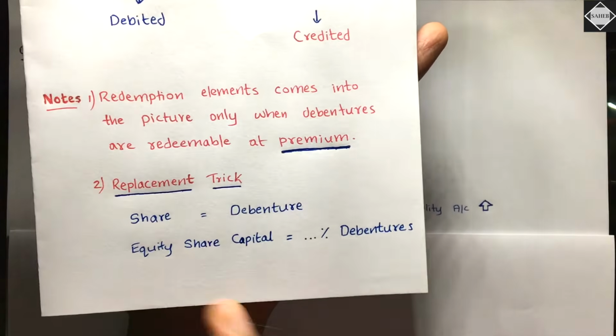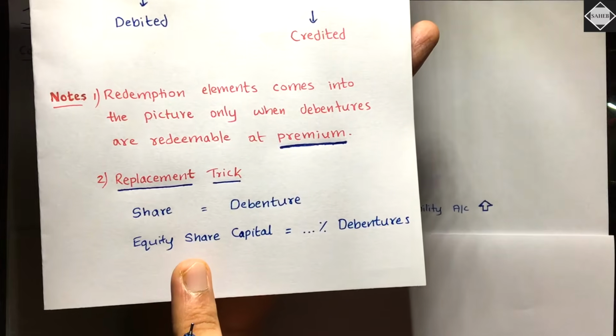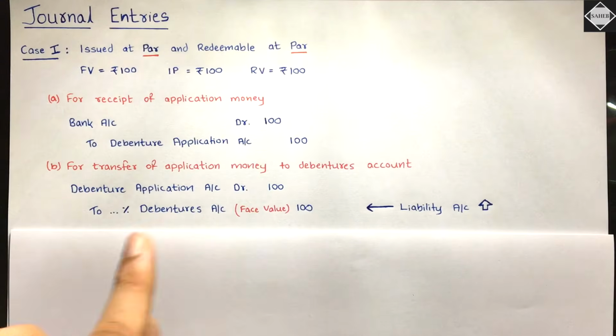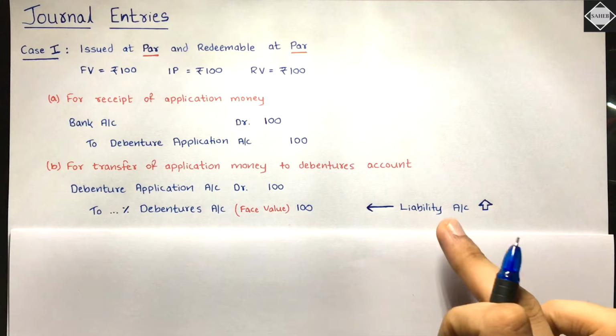Okay, and always remember, in this only face value will go, like how in issue of shares chapter, in equity share capital, when passing the journal entries, only face value used to go in equity share capital. Similarly, exactly here, only face value will go in percentage debentures account. Is that clear? This is a liability account.